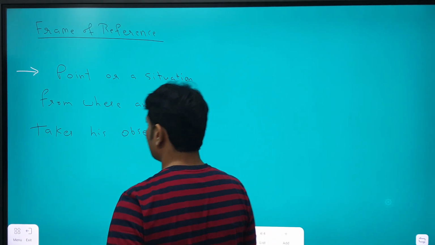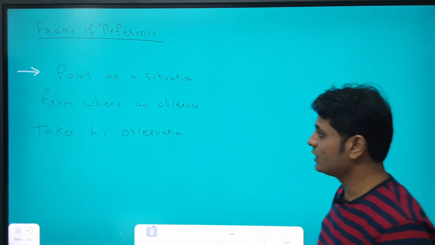It is a point or situation from where the observer takes his observation. It is called a reference frame.